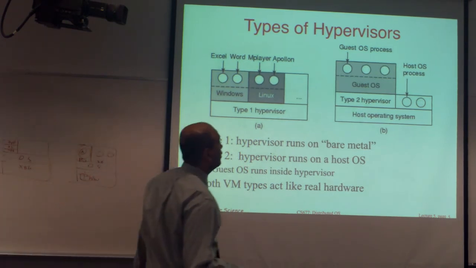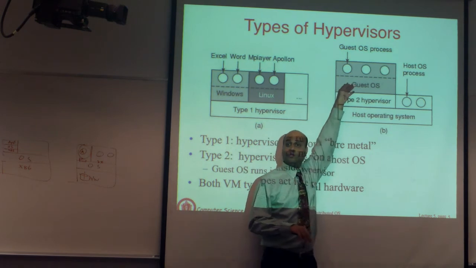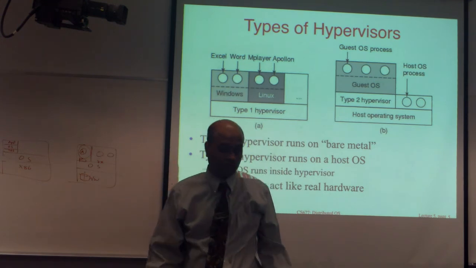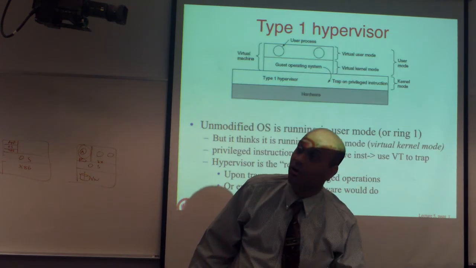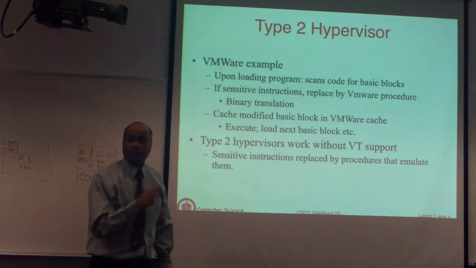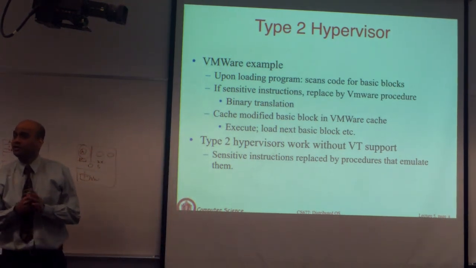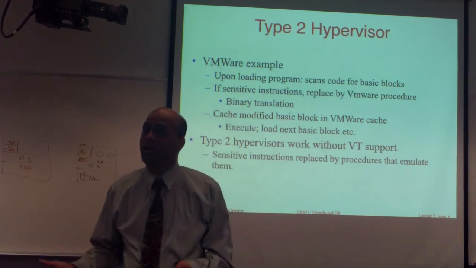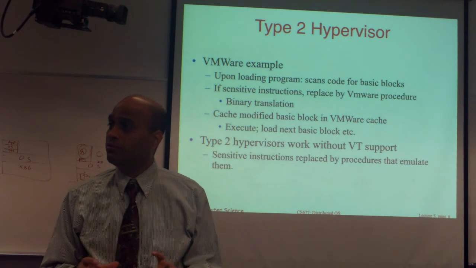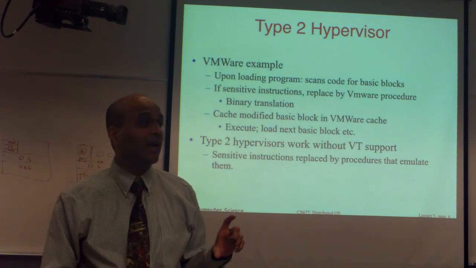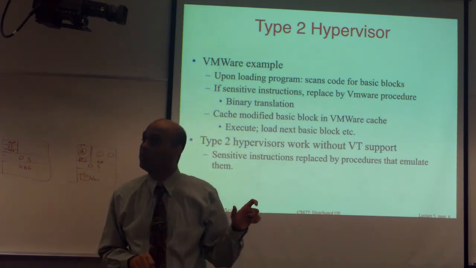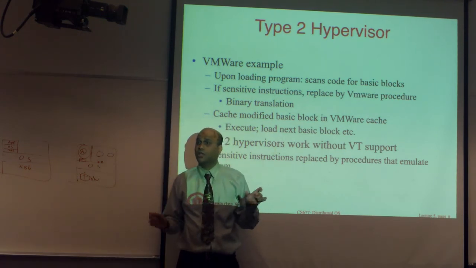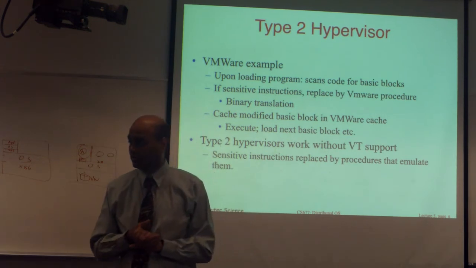Now the guest OS is still trying to do privileged operations, and the type 2 hypervisor has nothing it can do. It is running as a user process. So how should all this work? The way this works is it does binary translation on the fly. As the virtualization layer loads code to execute for processes, it scans the code. If it finds any kernel mode operations in the kernel's set of instructions, it replaces them with function calls.